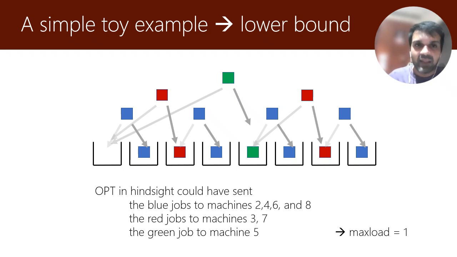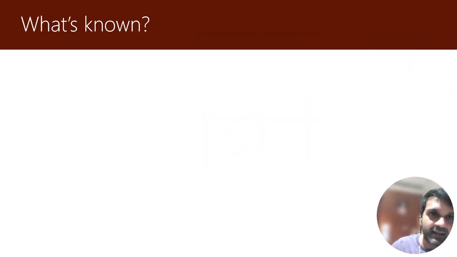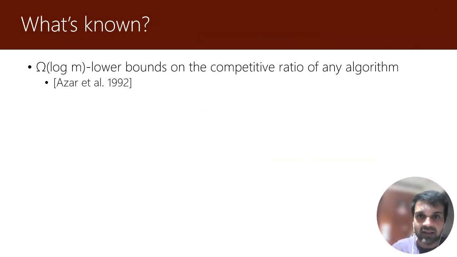And we can extend this sort of lower bound to get a competitive ratio lower bound of log m when there are m machines. Indeed, that's one of the earlier results for this problem, that even for this simple restricted assignment setting, where a job has a fixed, machine-independent load p_j on some machines and infinite load on a bunch of other machines, we can get a lower bound of omega log m on the competitive ratio.